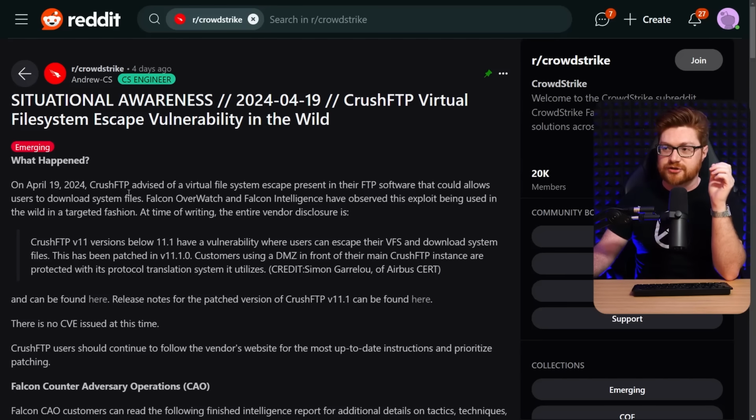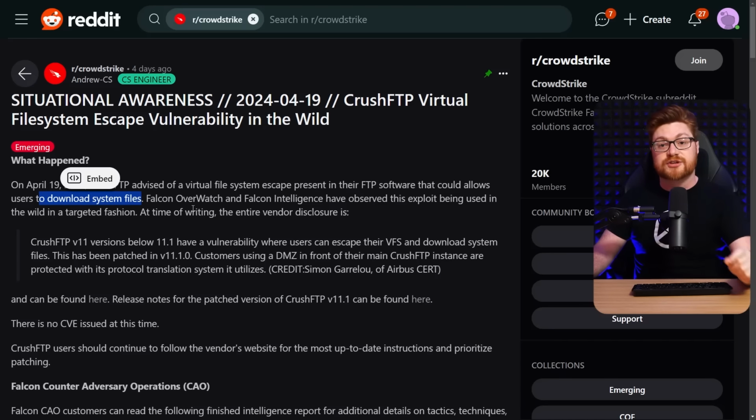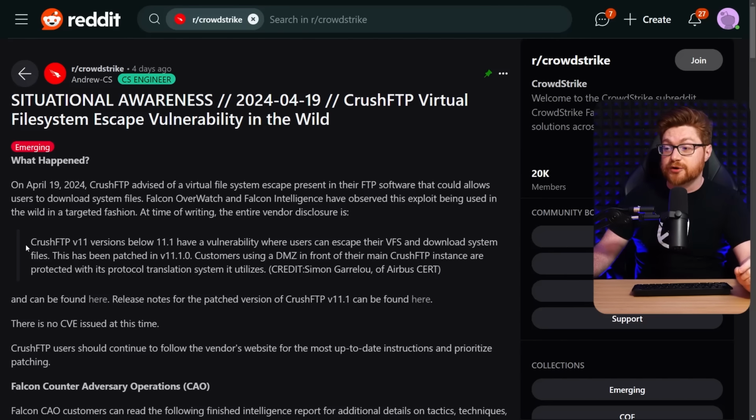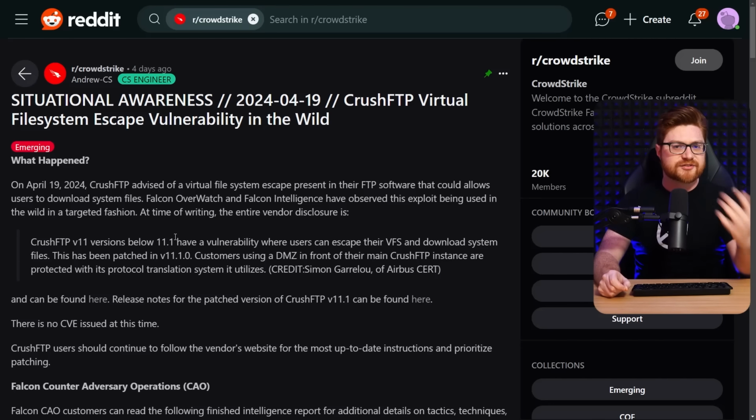One of the earliest ones, I think, was from CrowdStrike over on their subreddit, noting CrushFTP advised of a virtual file system escape present in their FTP software that could allow any arbitrary user to download system files on that host and on the endpoint. This affects versions of CrushFTP below 11.1, and it is almost, in a sense, local file inclusion, but we'll pull that thread a little bit further to see how it could develop.